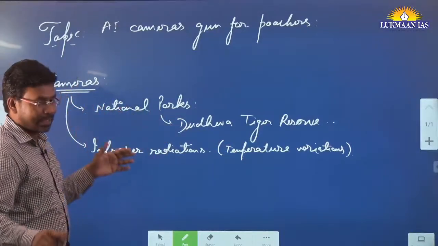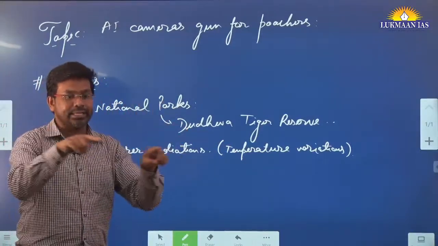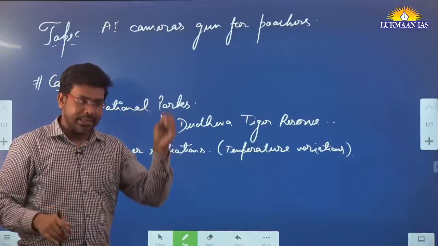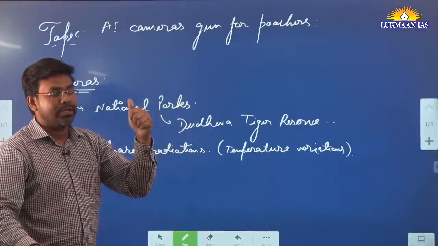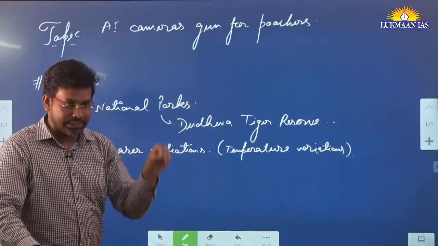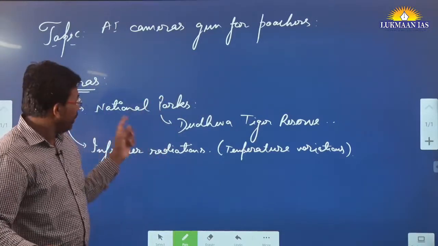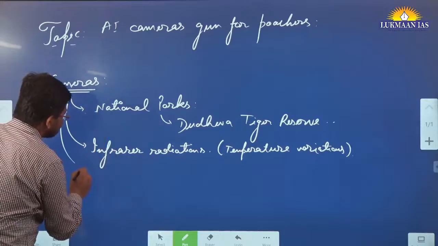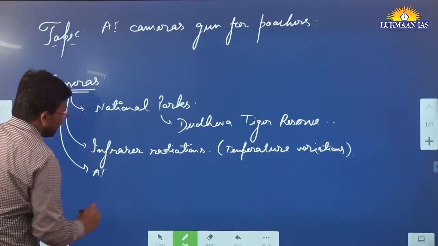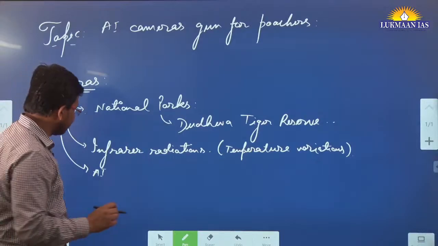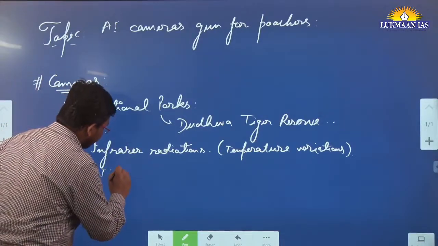Normally cameras will capture everything. Even if a particular leaf of a plant falls down, they will be able to sense that also. But since these cameras are AI enabled, artificial intelligence driven, they can be programmed.